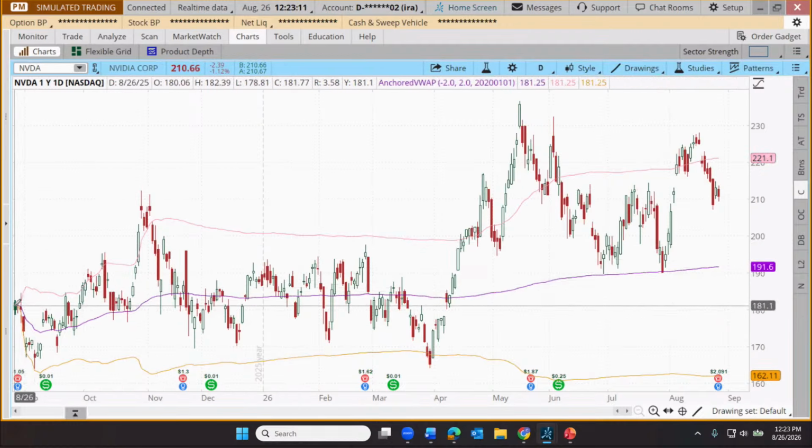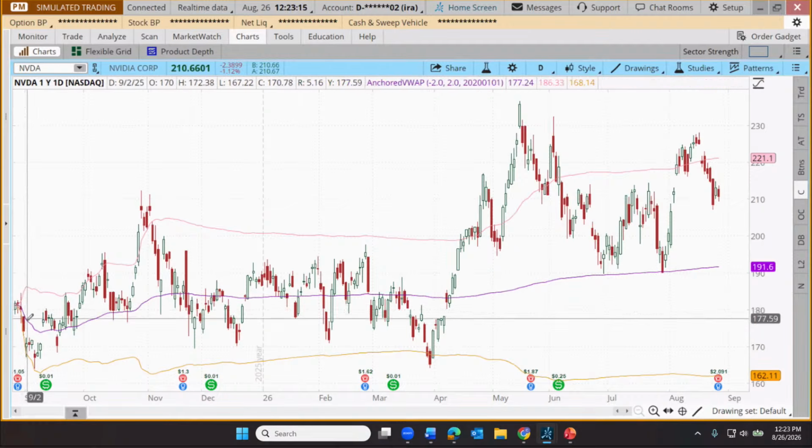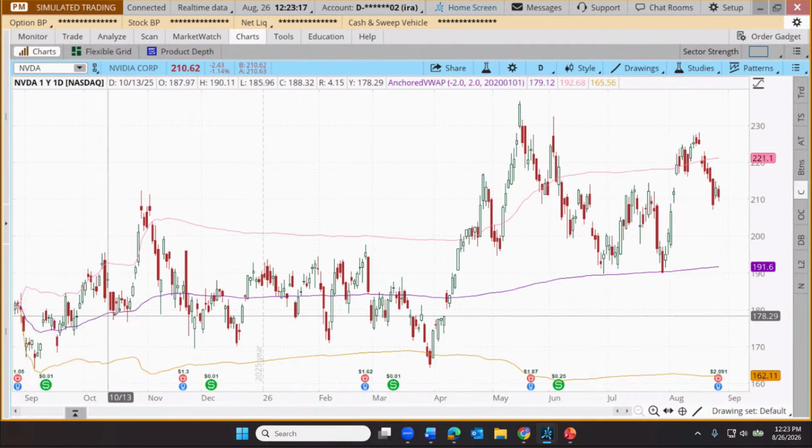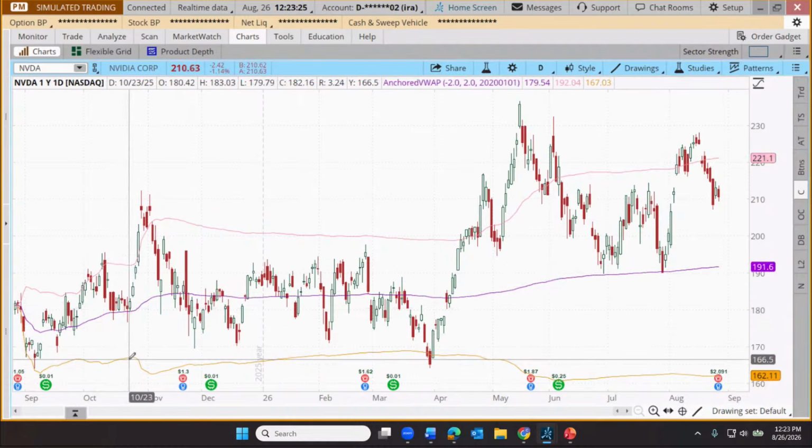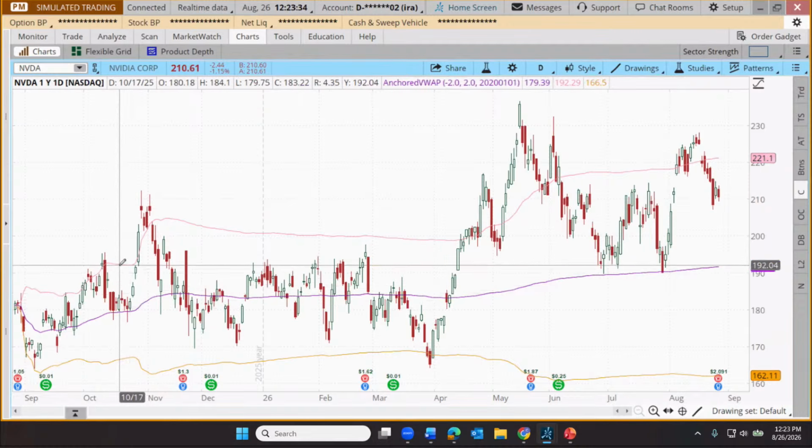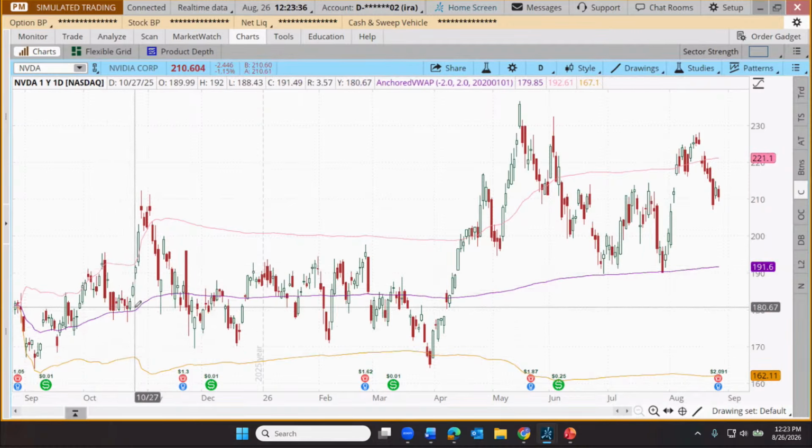But basically what this is doing is it loads up a 20-day moving average, which is like a trend line, and then it draws potential support and resistance ranges above and below that trend line. So these are our volume weighted average price lines, 2 standard deviations above and below our middle line.